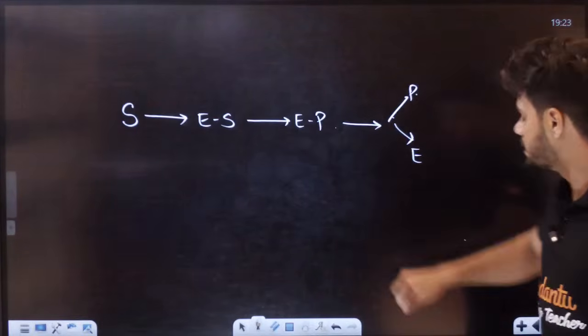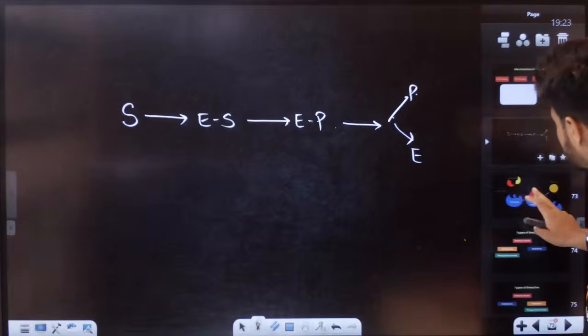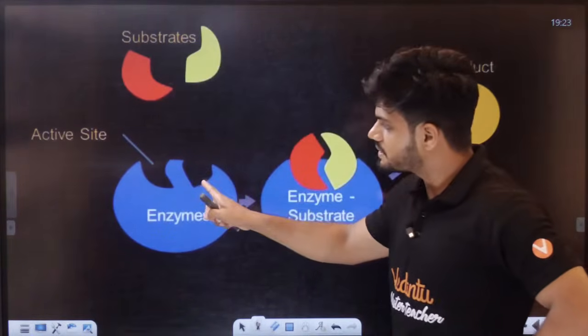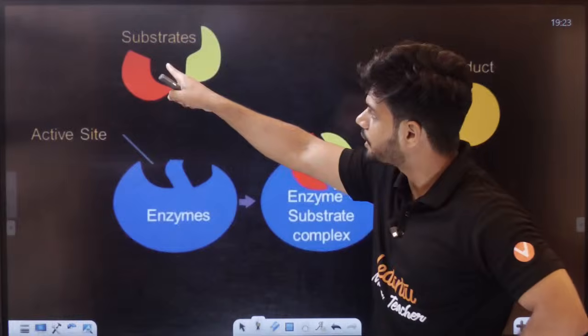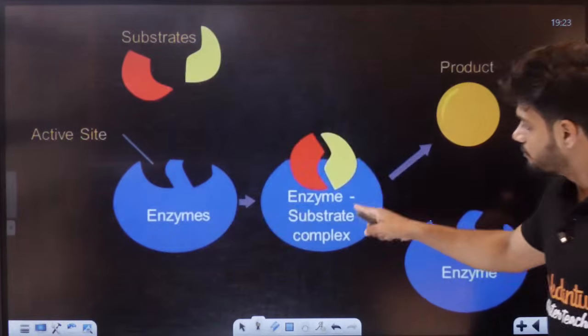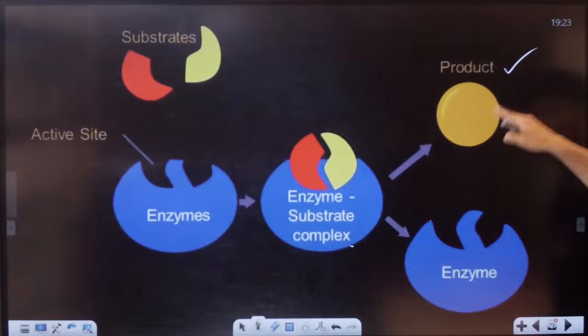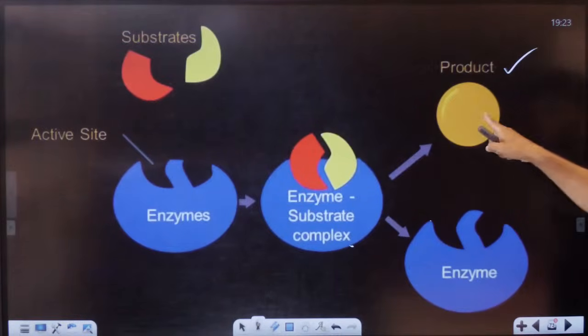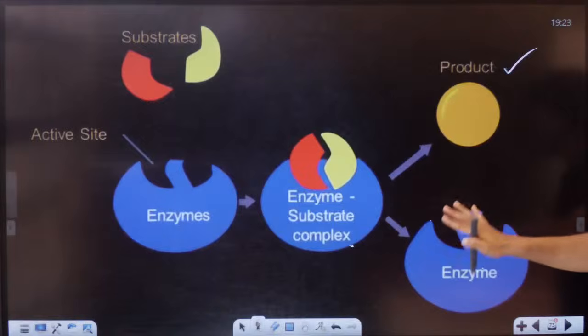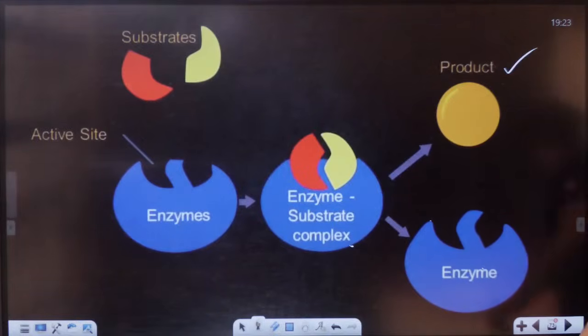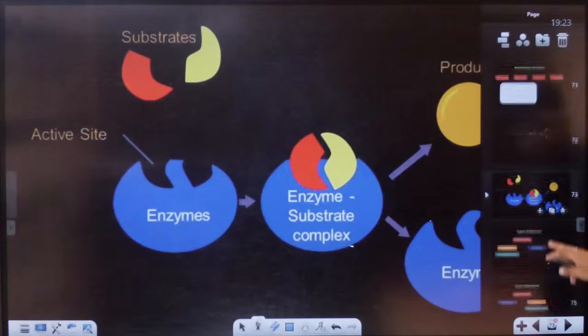Substrate, product here. These are the middle intermediates right now. So as you can see, we have the enzyme, active site, substrate. This will come and join here. We get the enzyme substrate complex. Eventually, the product is separate. Product and enzyme are separate. This is what happens in the case of your reaction.